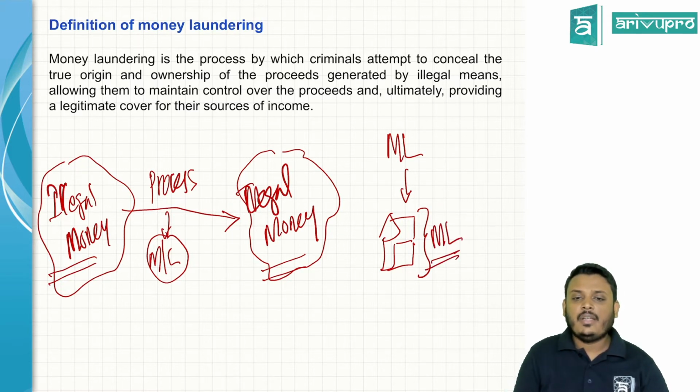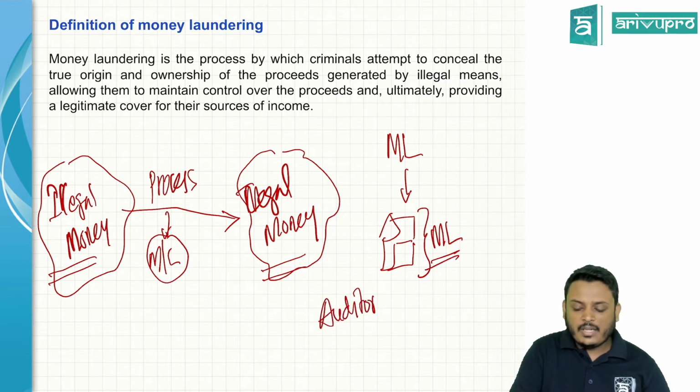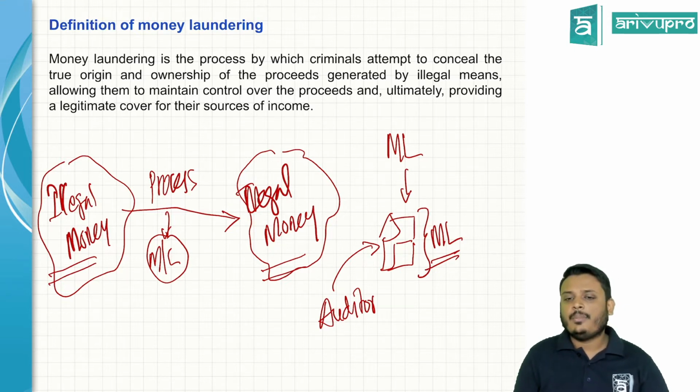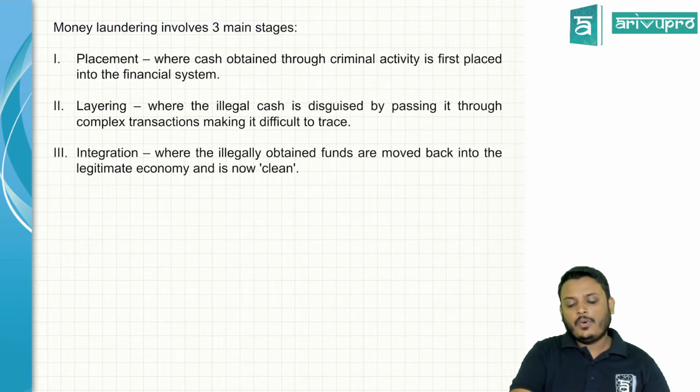So when auditors audit financial statements while working in an organization, if they find the organization is doing money laundering, then it's a legal responsibility of the auditor to disclose that matter. Now, I'll tell you how this money laundering works.